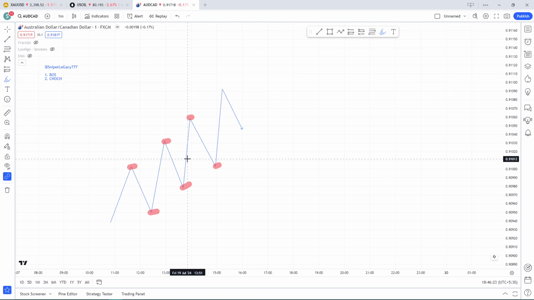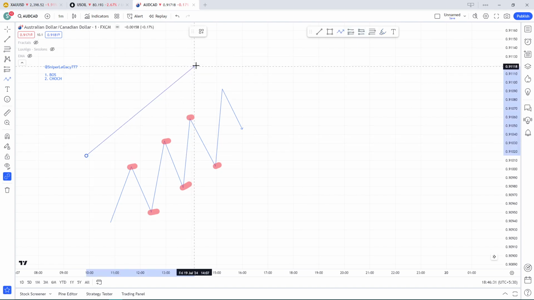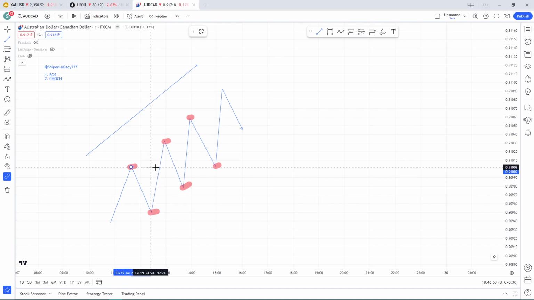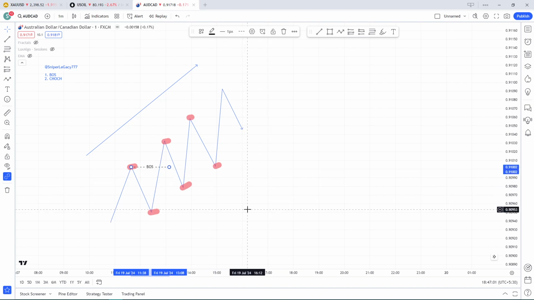That is break of structure. That is when the market is moving in the same direction as the trend. Here the trend that we have is an uptrend, and the market is moving up, so the BOS should happen towards the upside. We have our previous high, higher high, and this is our higher low. So when the market breaks the previous high, it is called a BOS, break of structure.